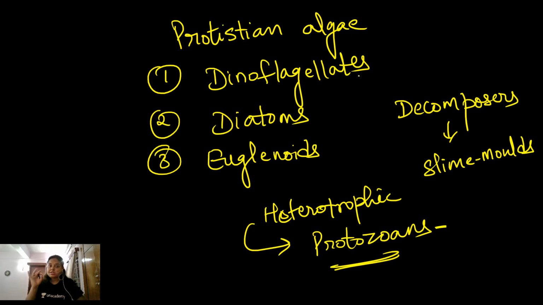Now the important points to remember, my dear students, are the pigments and stored food. They are really important in this complete kingdom. Sexual reproduction came into existence for the very first time in kingdom Protista. We have also seen the types of life cycle. When the adult body is diploid in nature, meiosis takes place during the formation of gametes, so it is gametic meiosis. Similarly, when the adult body is haploid, zygotic meiosis takes place and the life cycle is haplontic in nature.